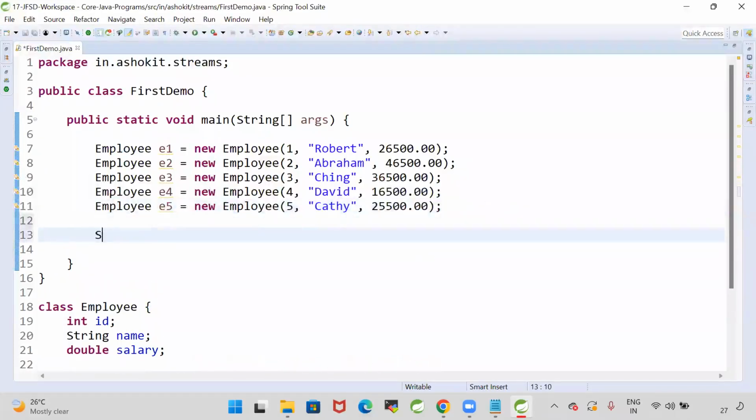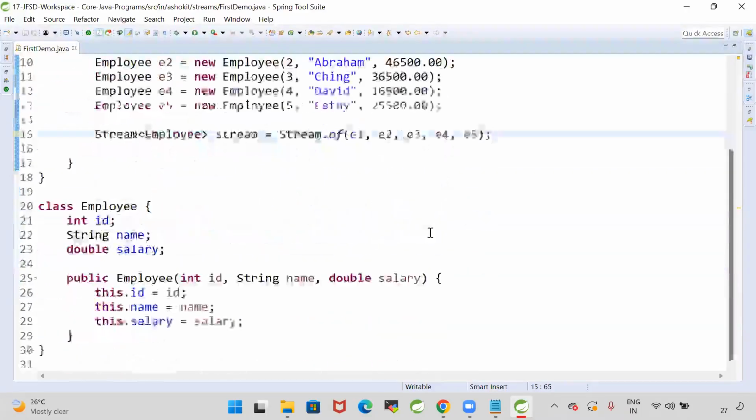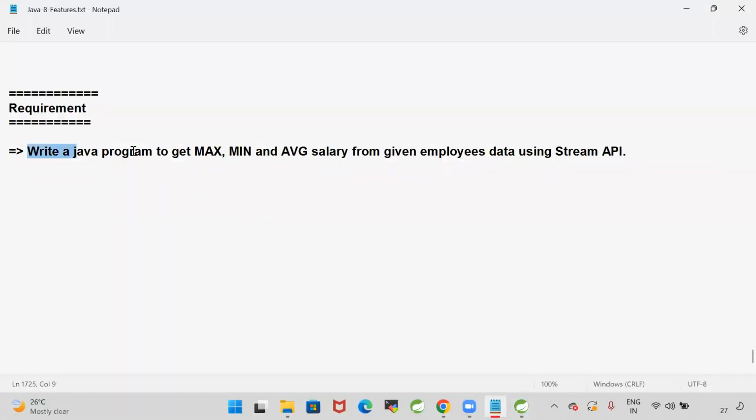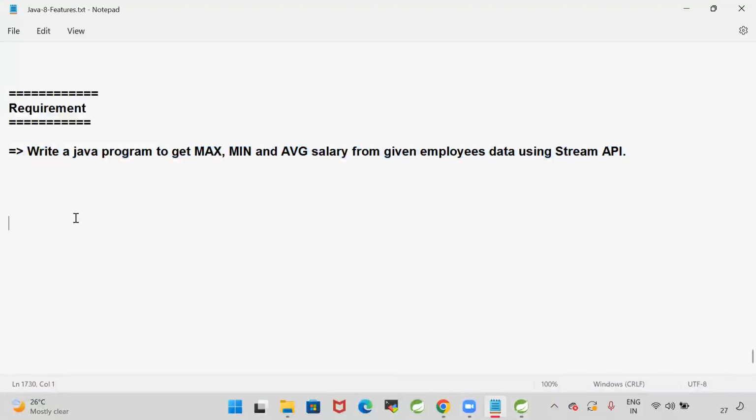From these 5 employee objects, let me create one stream of employees: Stream of Employee, stream is equal to Stream.of(e1, e2, e3, e4, e5). A stream is created with the data. Okay guys, now my requirement is very simple. Write a Java program to get max, min and average salary from given employees data using Stream API.